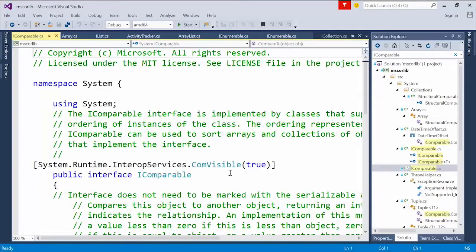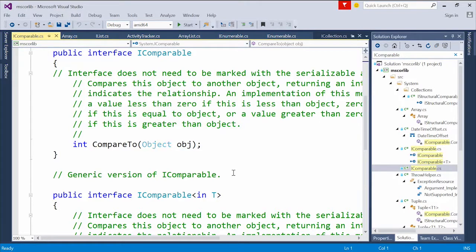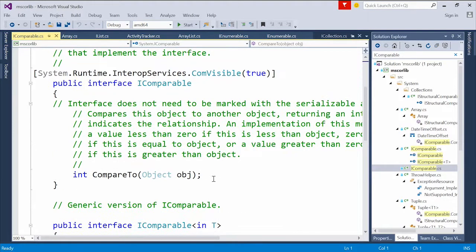And right here in IComparable, you can see it has one method, CompareTo. So we compare to some other object. Is this greater than, less than, or, if they are equal in terms of an ordering relation, then it should return 0.